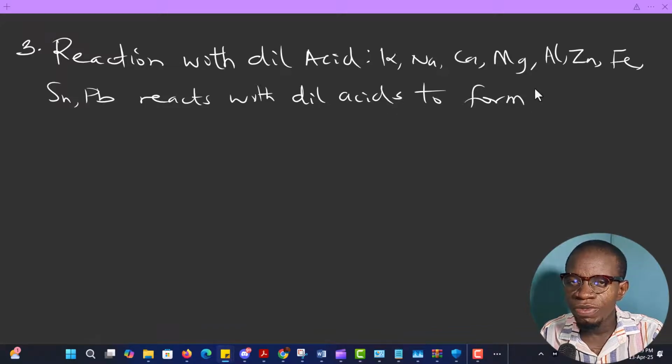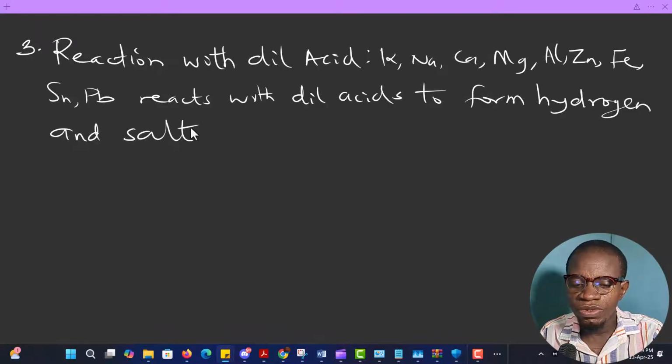They always give you two products. The two products they will give you are hydrogen and salt.